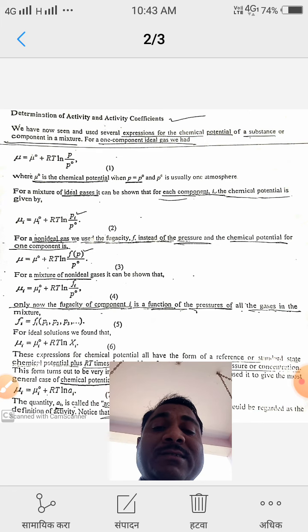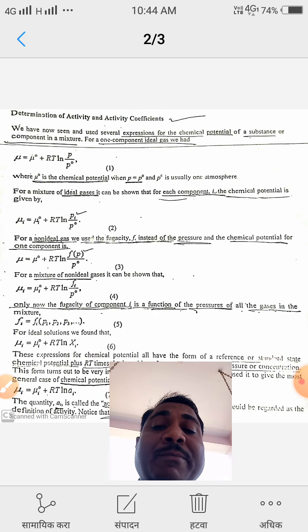Suppose this gas is an ideal gas containing a large number of components, then for each component we can write the above equation in such a way: mu I is equal to mu I naught plus RT ln of Pi divided by P naught.